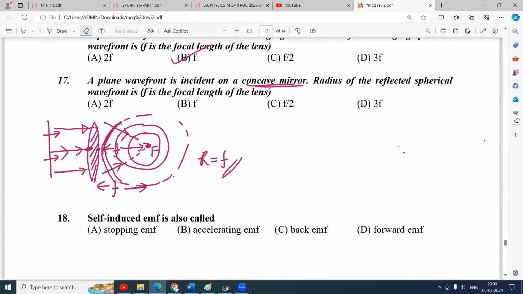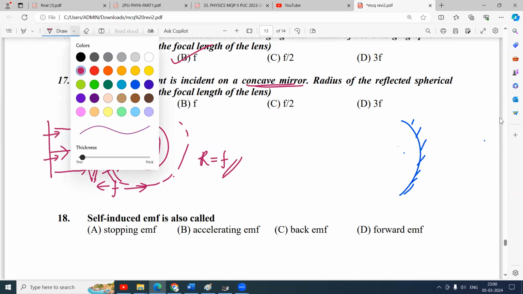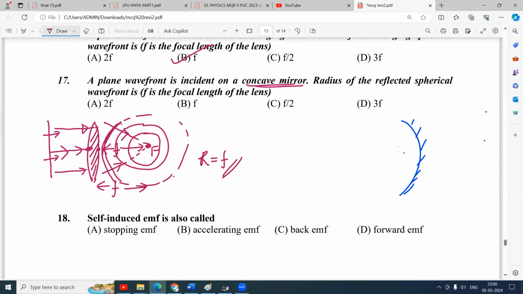So if I take this as a concave mirror, this is the reflected spherical wavefront from the incident plane wavefront. Even though the incident wavefront is plane, by the time the waves here reach here, they will be a little late and lagging behind, so the reflected wavefront will be like this. If you draw the normals to these, they will focus at a point like this, so they will meet at the focus. This will be the radius.